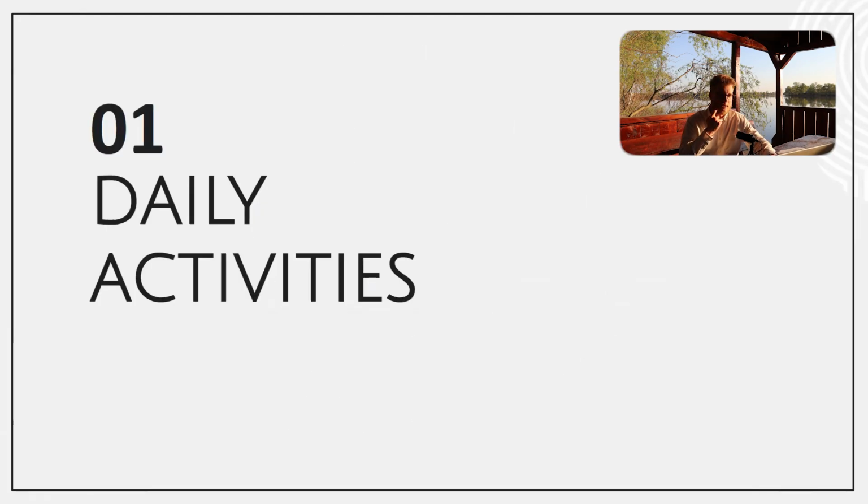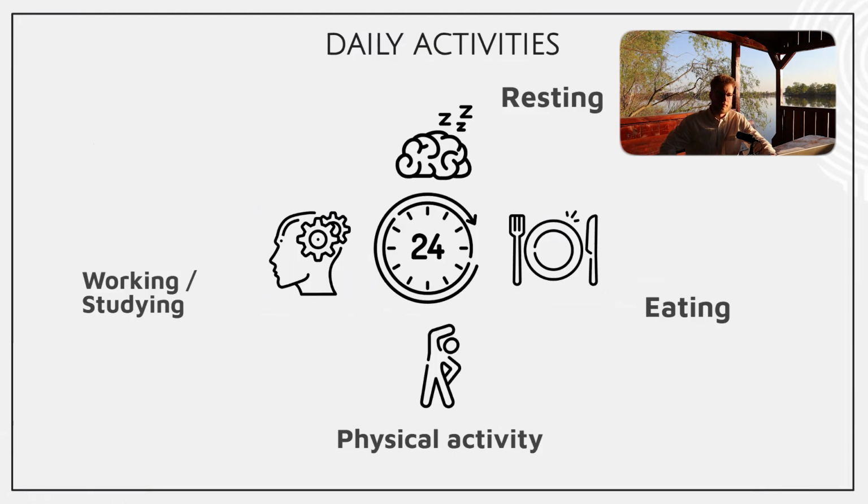Well, okay, so we can divide daily activities in four categories. First one, resting, when our brain is resting. Next one is eating, we can say that eating is the pauses between life. And next we have physical activities and work and studying, so some cognitive activity on our brain.